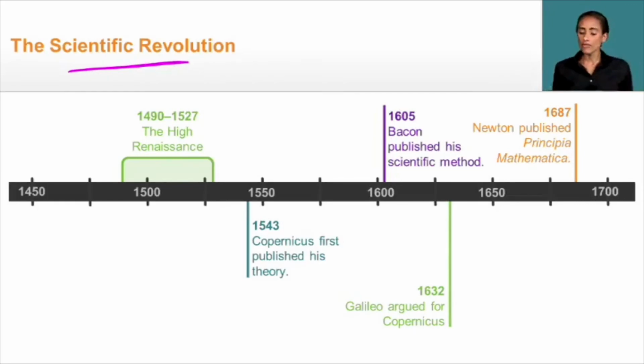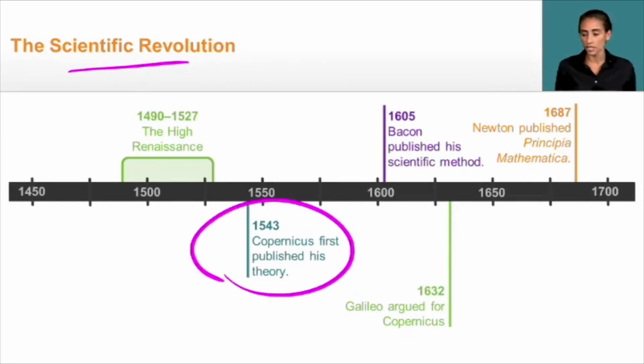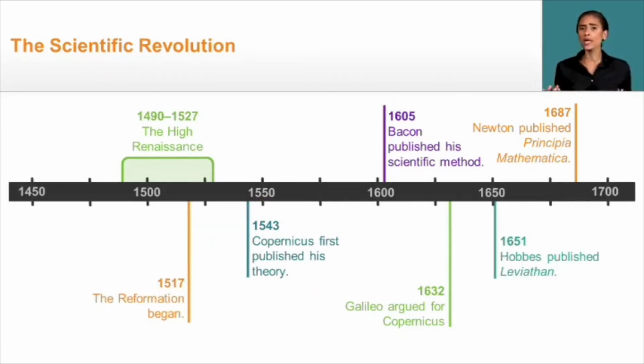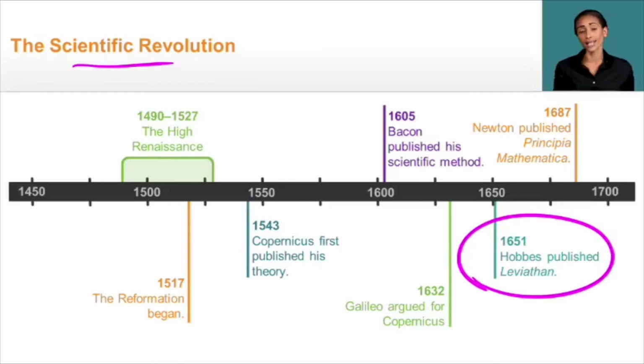Now, the scientific revolution is going to begin when Copernicus publishes his theory, really challenging the previously established geocentric model. And notice that this is going to come after the period known as the Renaissance, as well as after the Reformation. And we're also going to see that the scientific revolution happens concurrently with the period known as the Enlightenment.